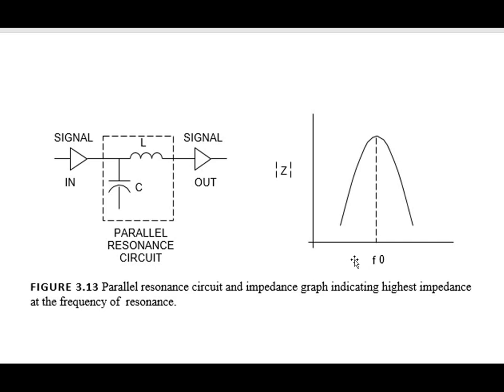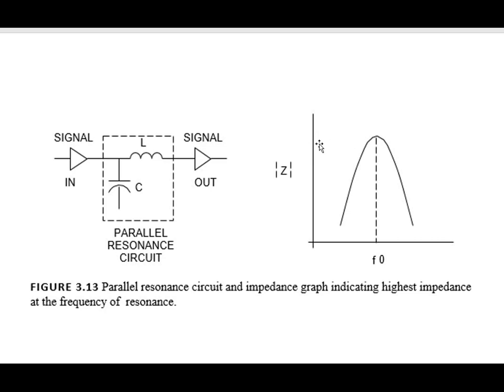As the value of frequency increases, the value of impedance also increases. At some point, the maximum impedance value occurs. This is the point f0, the natural frequency 1 upon 2 pi under root LC.